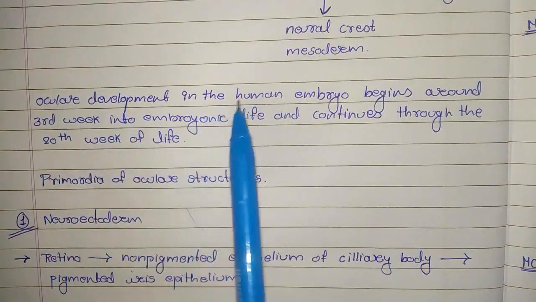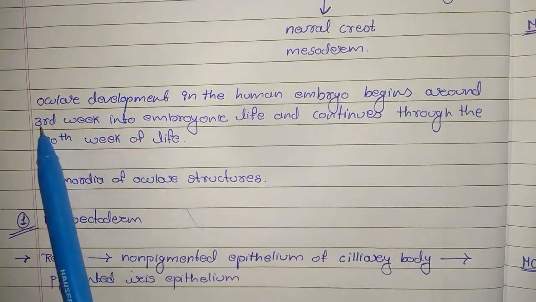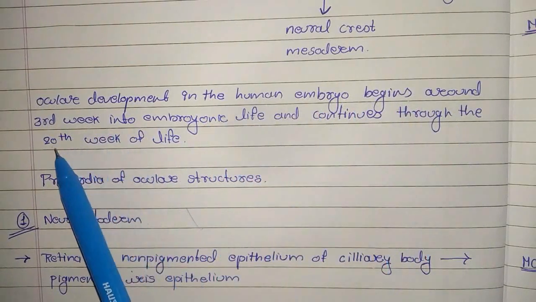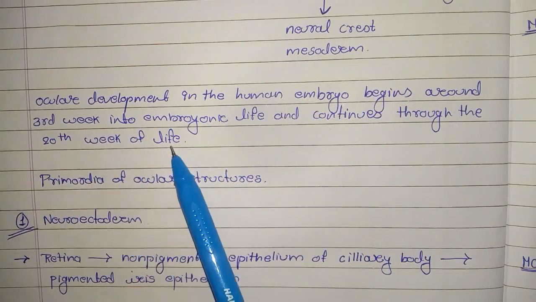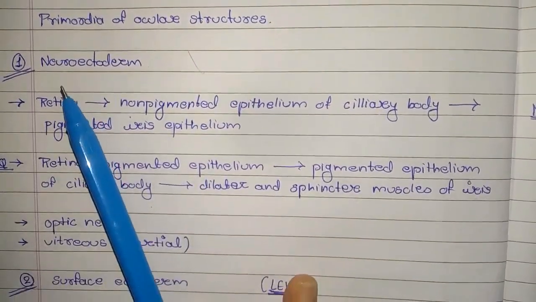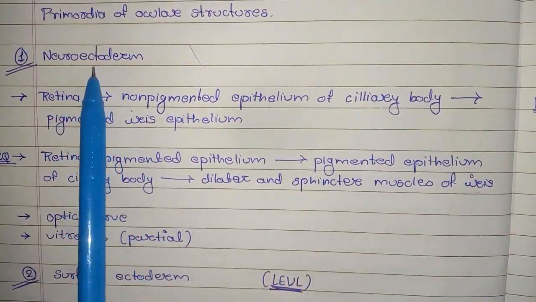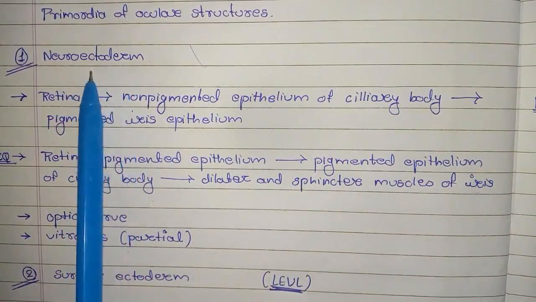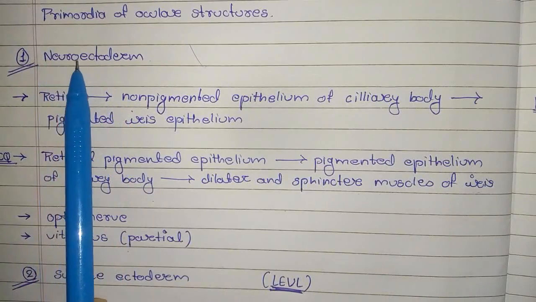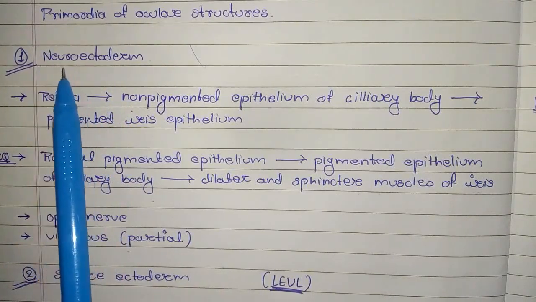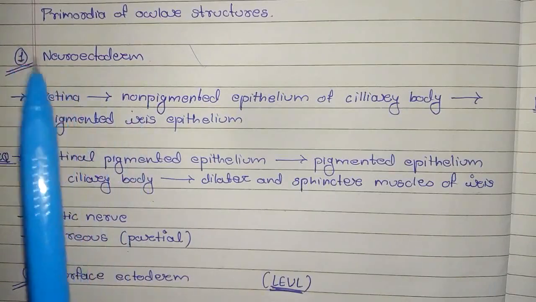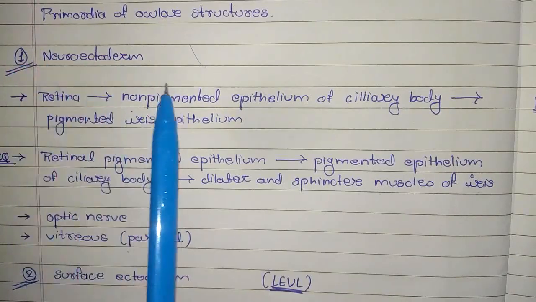Ocular development in the human embryo begins around the third week of embryonic life, and it continues throughout the 28th week of life. So now the primordia of ocular structure. In that, first we are going to see the neuroectoderm. Remember that the term ectoderm generally refers to the epithelium, and neuro means the retina. So the neuroectoderm is the primordia of retinal epithelium.